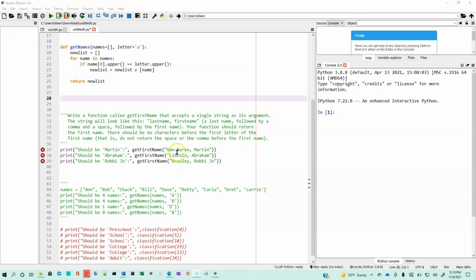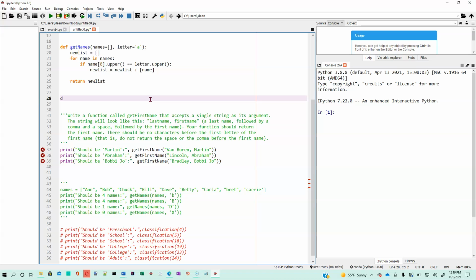So if you look at our sample calls to the function down here, you see we've got a last name with a space in it. So just looking for the space isn't going to be enough. We need to look for the comma and the space. Down here, we've got somebody with a space in there. What we're defining is the first name. So this looks like a first name and a middle name, but according to this, we just want to return whatever comes after the comma and the space. So we're going to call Bobby Joe a first name, even though that may not actually be the case.